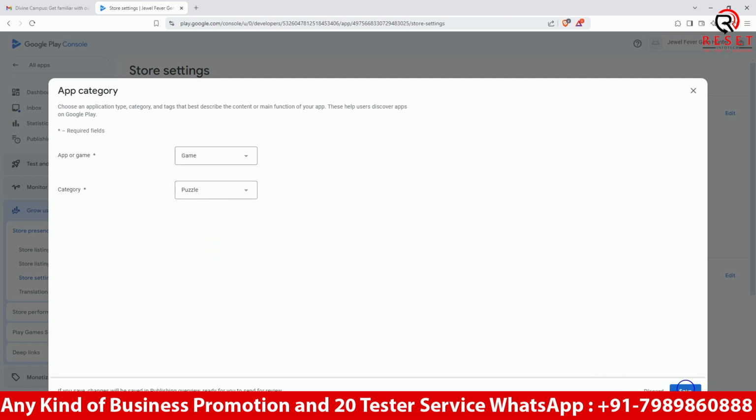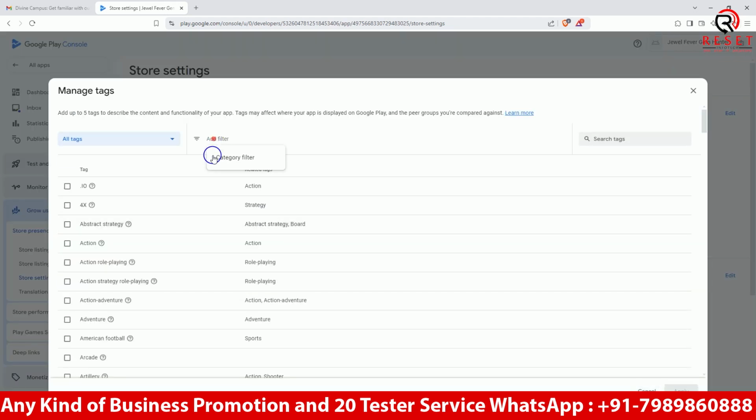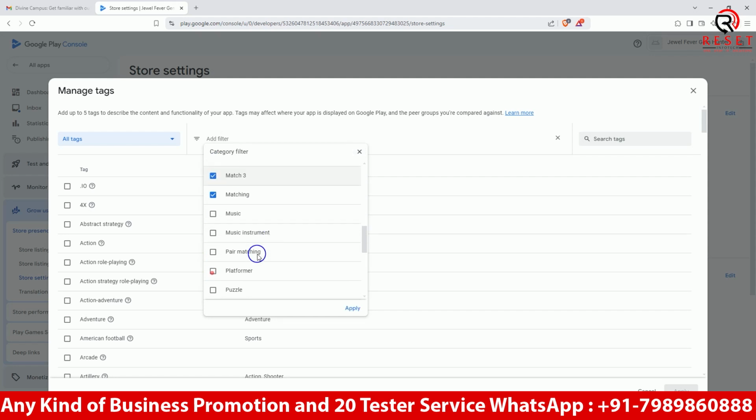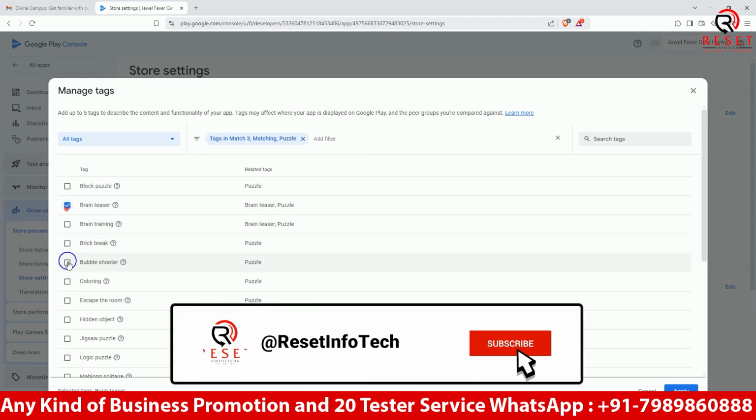It comes under puzzles only. Tags: match, puzzles, brain trainer.